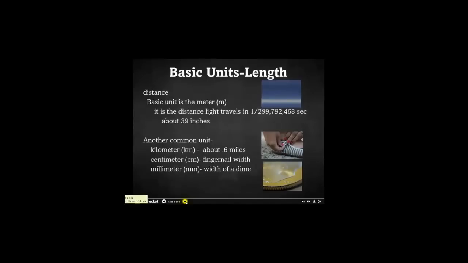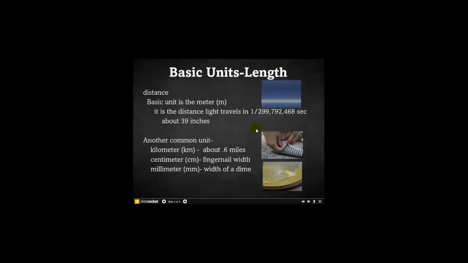Now, the basic unit of length in the metric system is the meter, and this is a distance unit. Okay, length measures distance between 2 points. And they used to have an official meter stick and all that, but now they've gone to a more general definition, where more countries and people can just make their standard meters, because it's based on the distance that light travels in a fraction of a second.